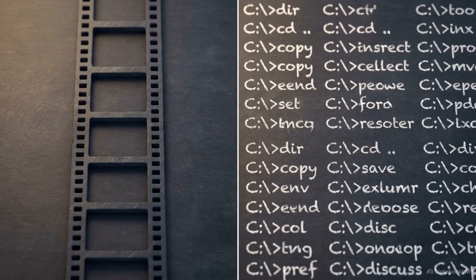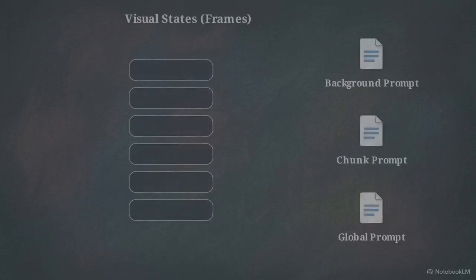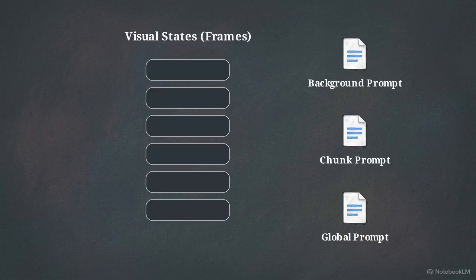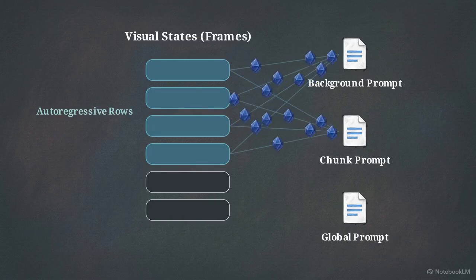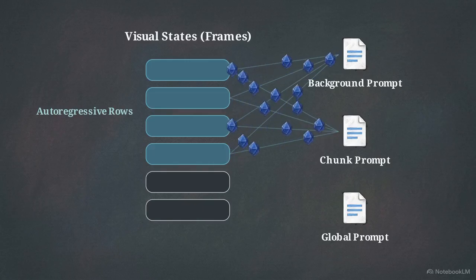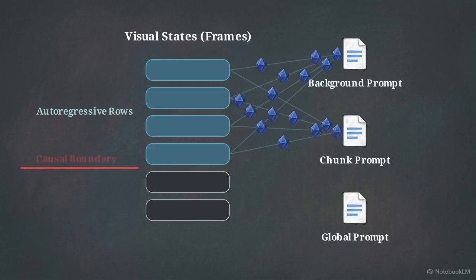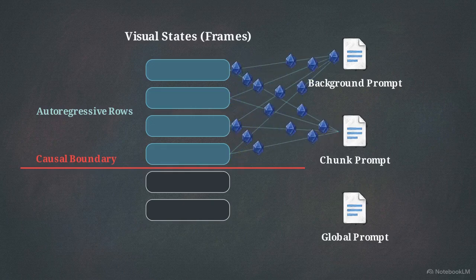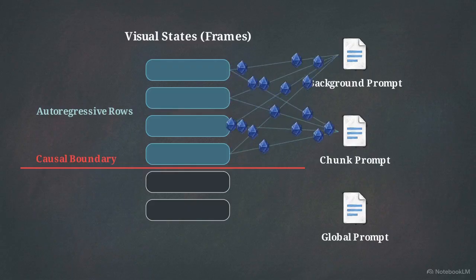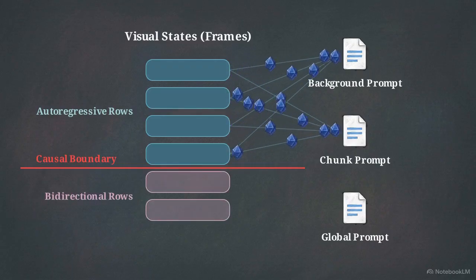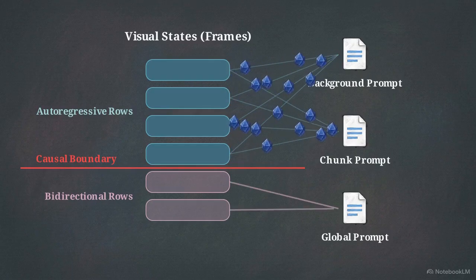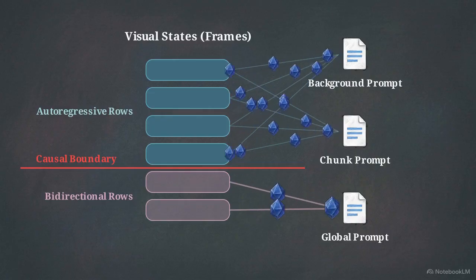The self-attention handles the frames, but the cross-attention mask determines how the model processes user prompts. This cross-attention matrix maps the routing. Autoregressive rows are strictly restricted, attending only to a background prompt and the specific text prompt for the current chunk. This restriction acts as a hard physical boundary, ensuring future semantics cannot leak backward into the causal chain. By contrast, the bidirectional rows expand outward, connecting to a single overarching global prompt that anchors the scene's broad context.